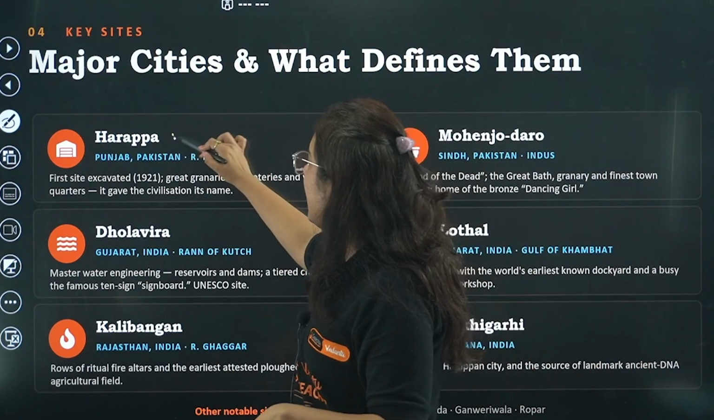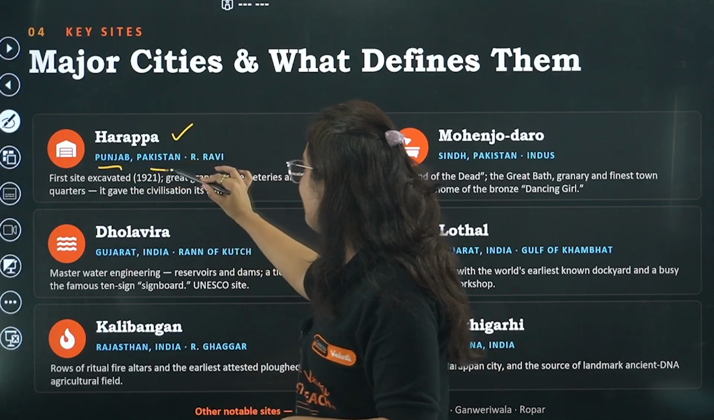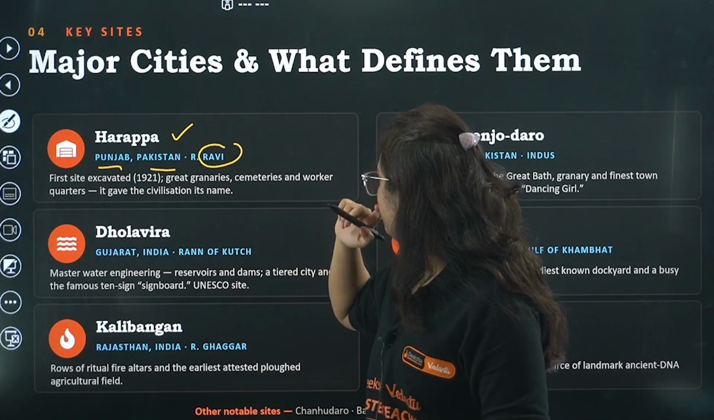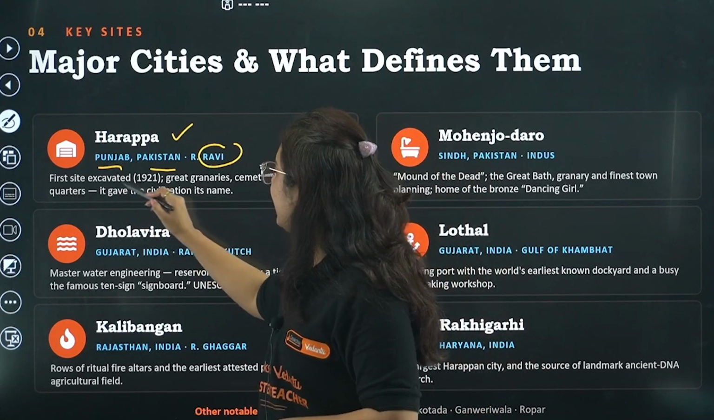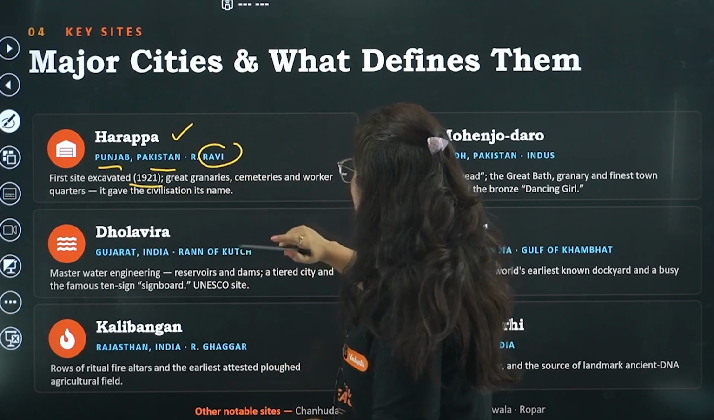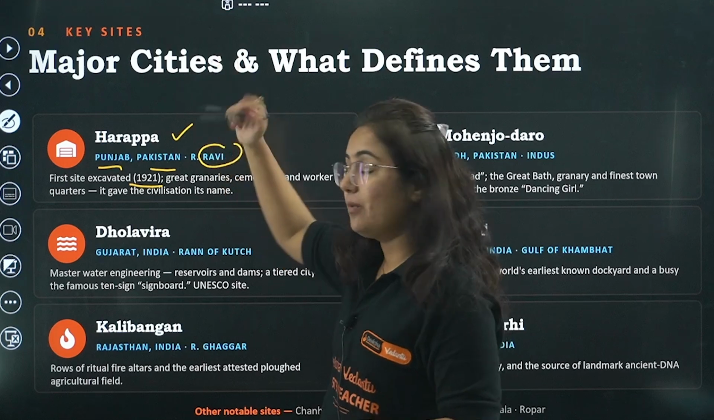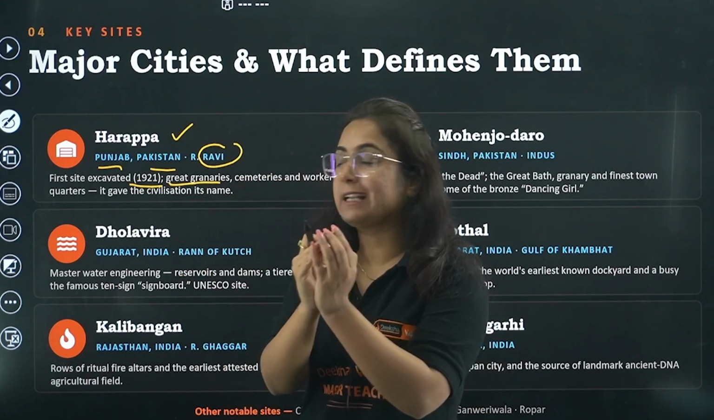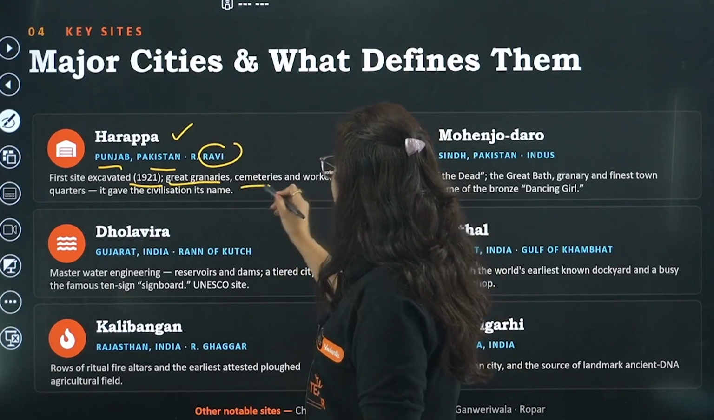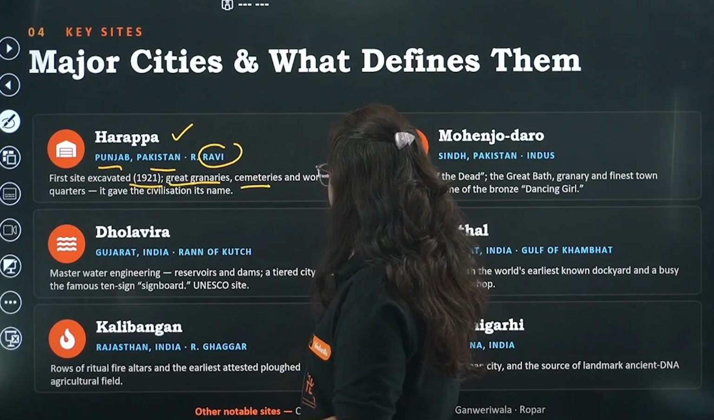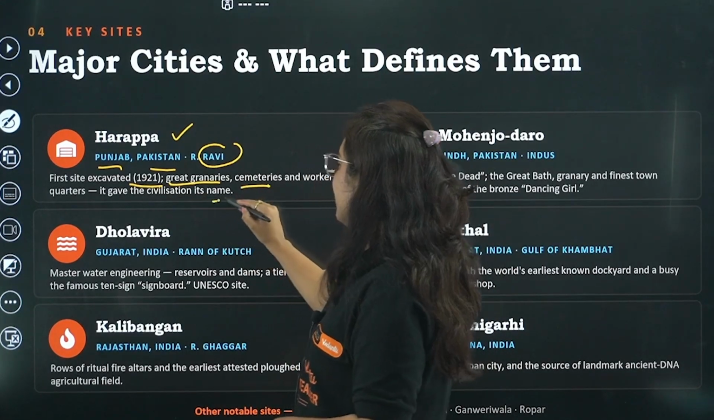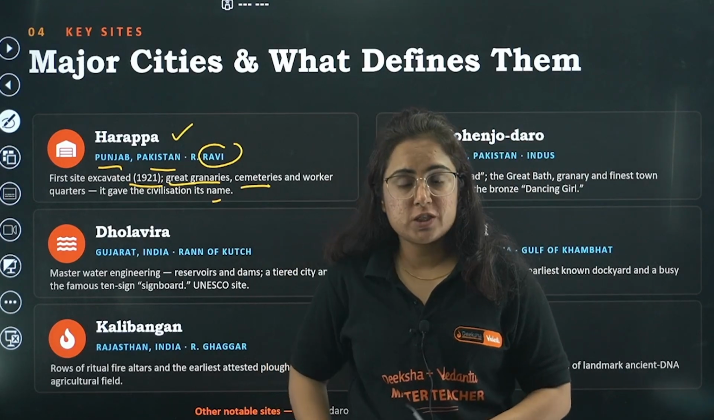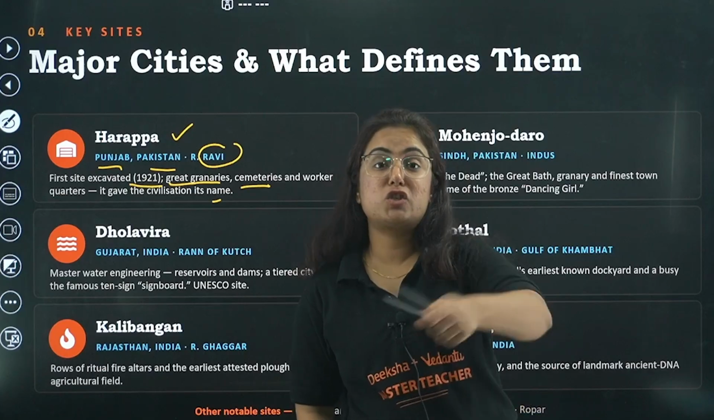So one is Harappa, that is right now in Punjab, Pakistan. Okay? It was found by R. Ravi. Yeah. So the first site excavated in 1921. Sorry for the wrong year, 1921 it is. We have found great granaries there, where they stored the grains, right? Cemeteries where the bodies were put in. Worker quarters, it gave the civilization its name. By worker quarters I mean pots were made, so pottery quarters, beads were made, so workshops were found in this Harappa place.